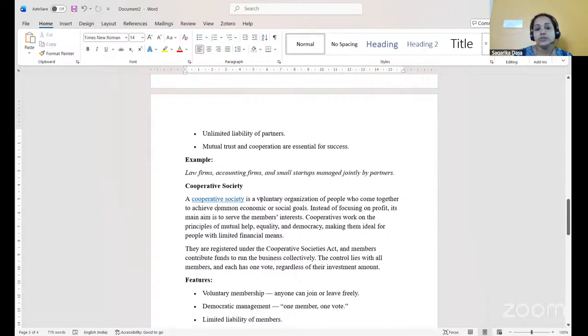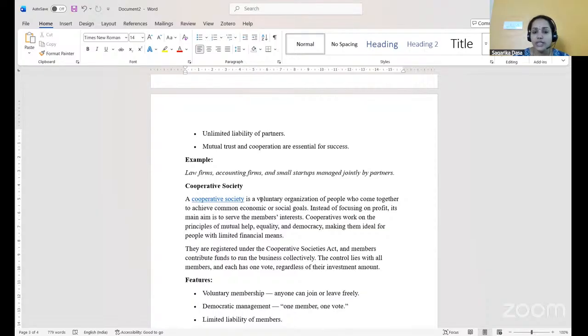Now, a cooperative society is a voluntary organization of people who come together to achieve a common economic or social goal. When we say cooperative society, it is the cooperation among the individuals who join together for working on a particular common goal or a social goal.